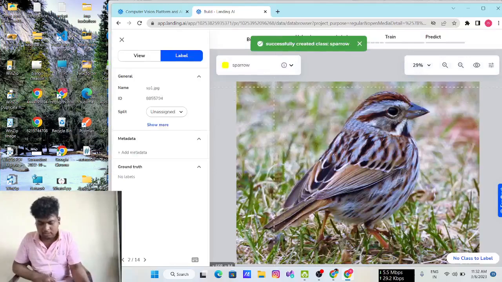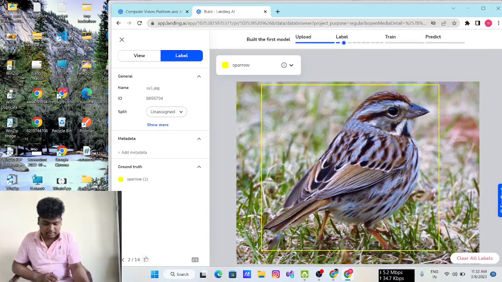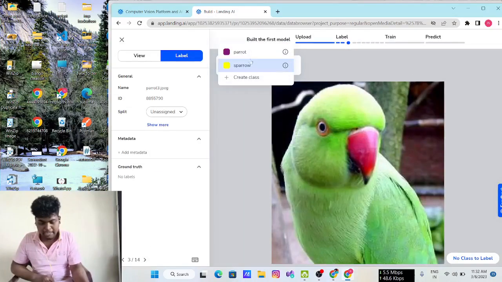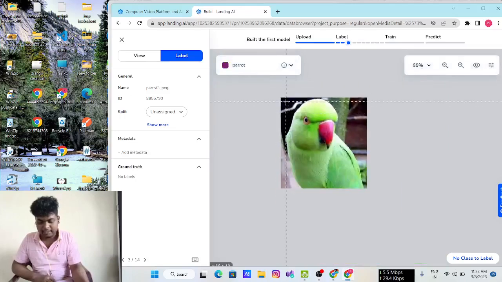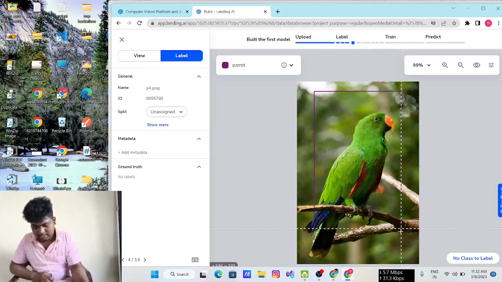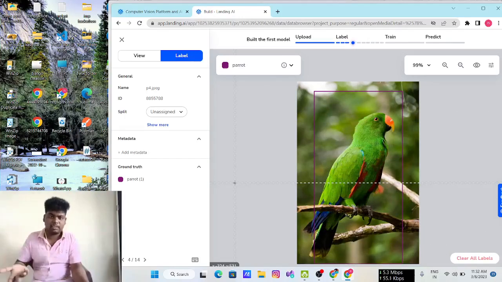And you draw a rectangle box where the sparrow is. So this is my sparrow, right? Okay, going to the next one. This is again a parrot, right? So go to the parrot class and draw a parrot rectangle on that image. This is again a parrot, right? So I am again drawing a rectangle. Like this, you give a label for every image. If you cannot label every image, it's no problem, as long as you give labels to at least some images.